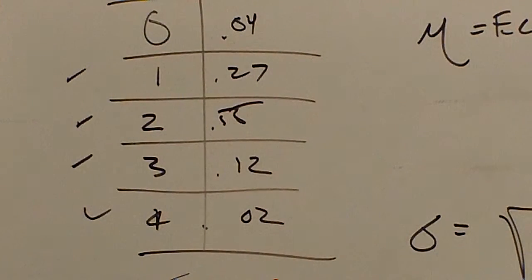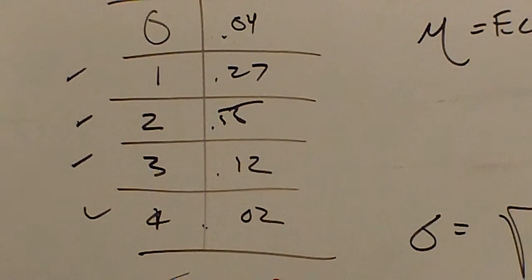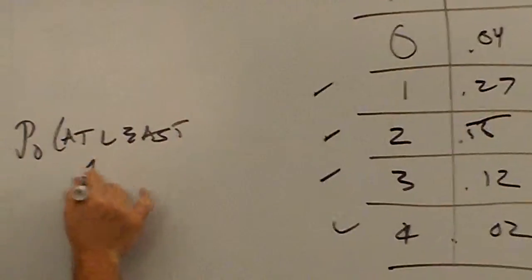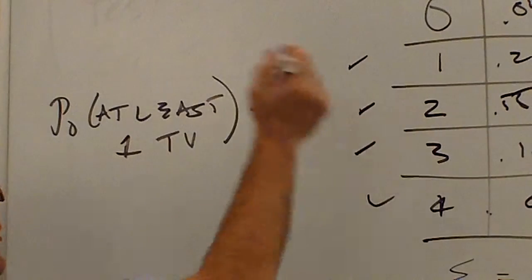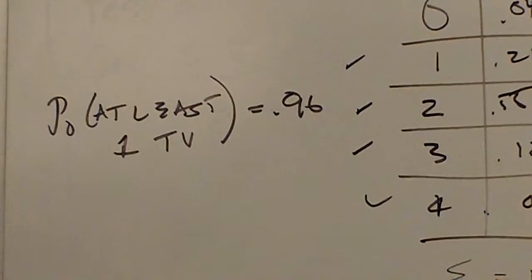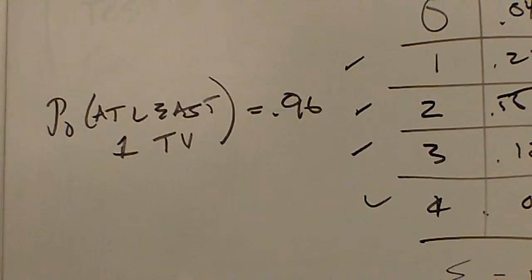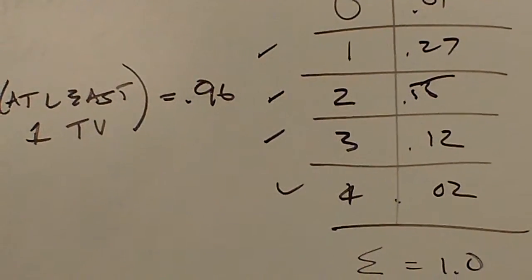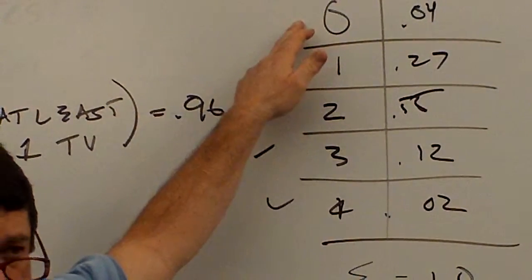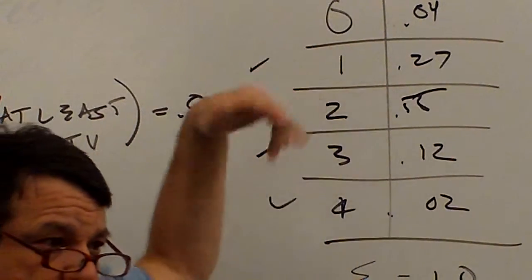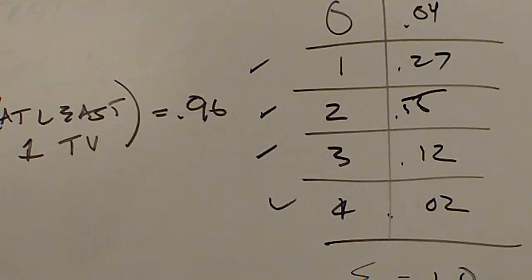So the probability of at least 1 TV equals 0.96, right? I add all those up. Well, clearly that's the complement of what? None. Having no TVs, 0.04, 1 minus that would be more than no TVs. Okay, is everyone okay with that?